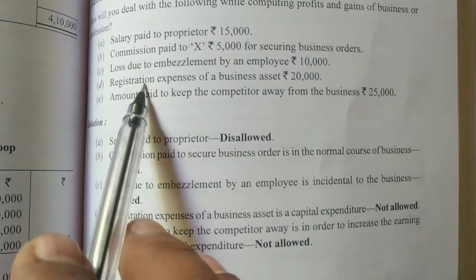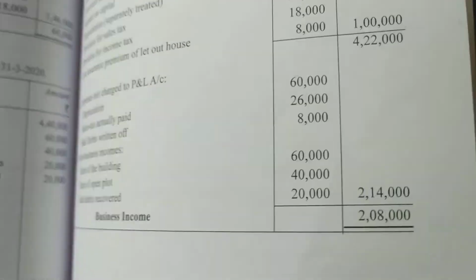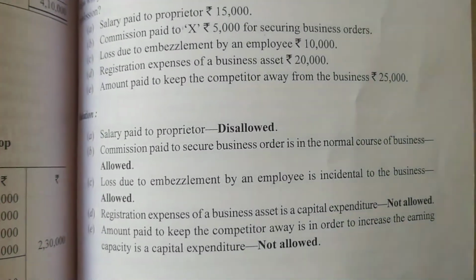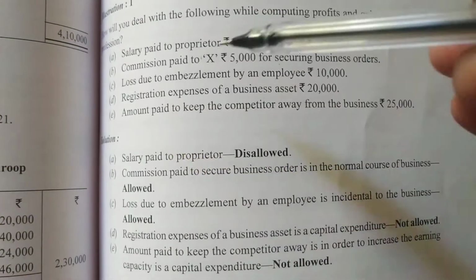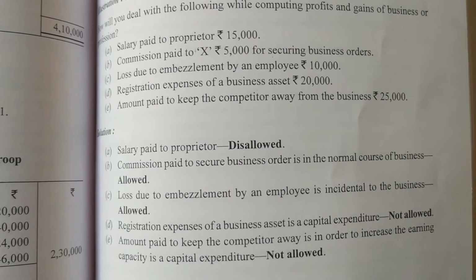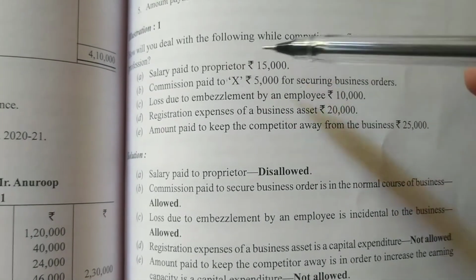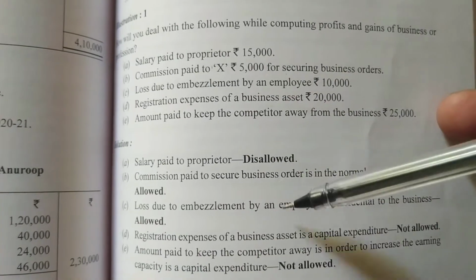Next, registration expenses of a business asset. Whenever you are doing registration, that is capital expenditure, that is not allowed. In the profit and loss account we have to write only revenue expenses, not capital expenditure. Next, amount paid to keep the competitor away from the business. It is not relating to the business. This is capital expenditure. Okay, so if any salary is paid to proprietor, owner, not allowed. If commission is paid to an employee for getting orders, allowed.